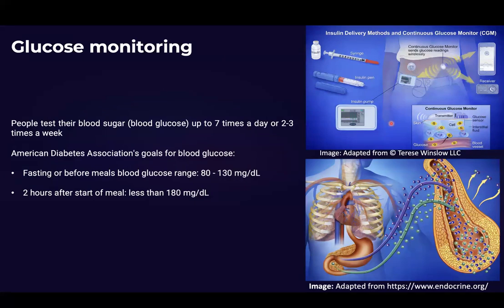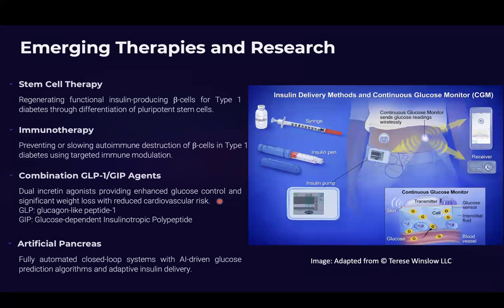There is a recommendation that your blood glucose range should be between 80 to 130 milligrams per deciliter if you are fasting or before any meal. Two hours after a meal, it should be less than 180 milligrams per deciliter. There are numerous other therapies being developed, and the research is ongoing, such as stem cell therapy, immunotherapy, a combination of GLP and GIP agents, and artificial pancreas.